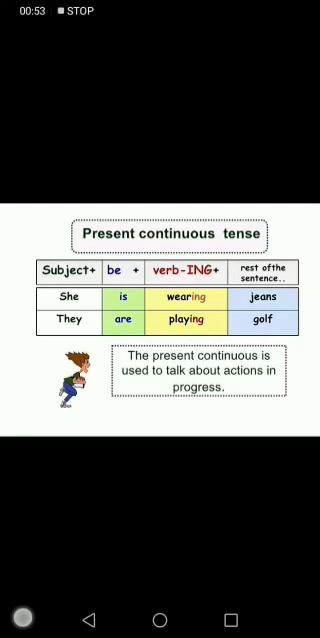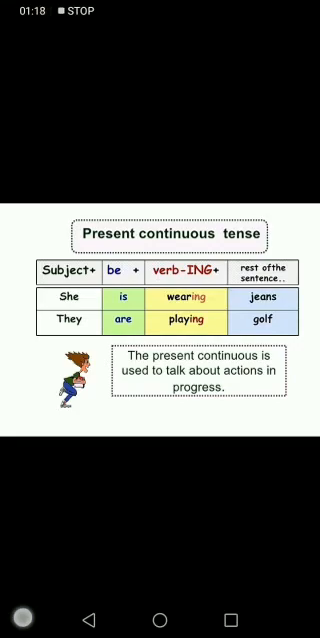And what are the to be verbs? They are is, am, are, was, were. But when we are talking about present continuous tense or present tense, then what auxiliary verbs do we use for present tense? Is, am, are, right? Mostly we use is, am, and are.